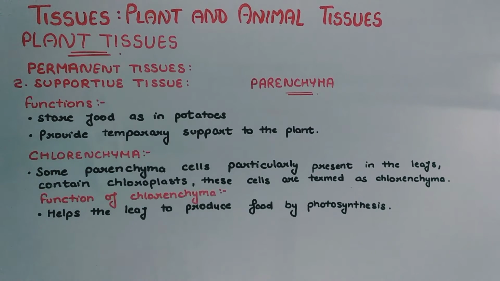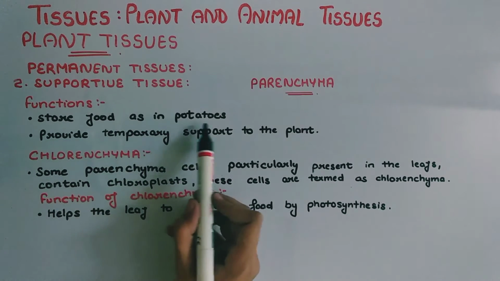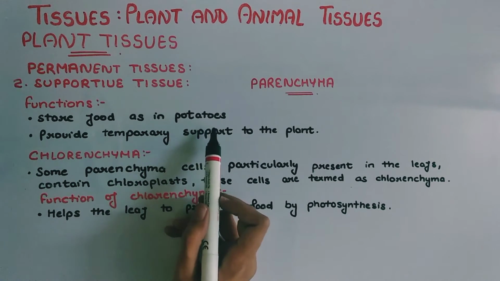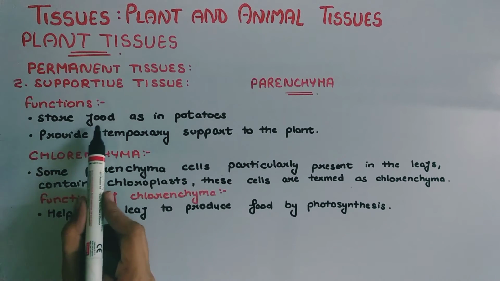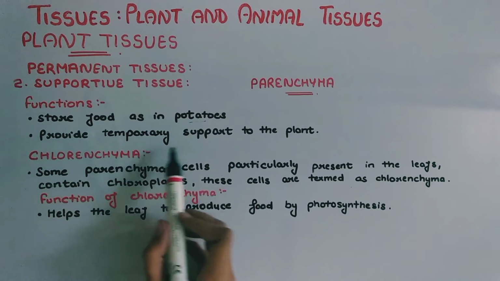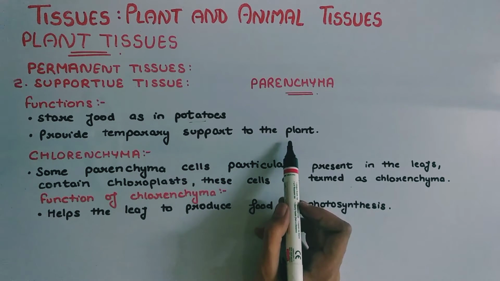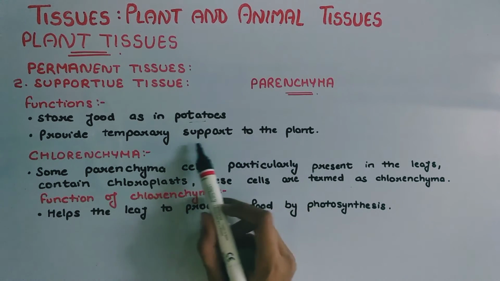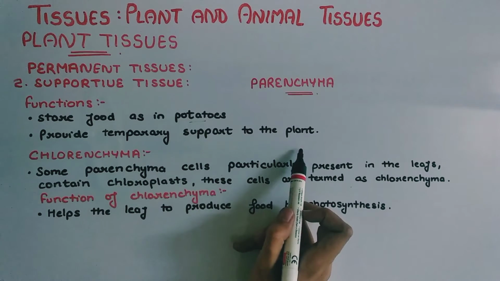Next is the function of parenchyma. It stores food, as in potatoes, and provides temporary support to the plant.